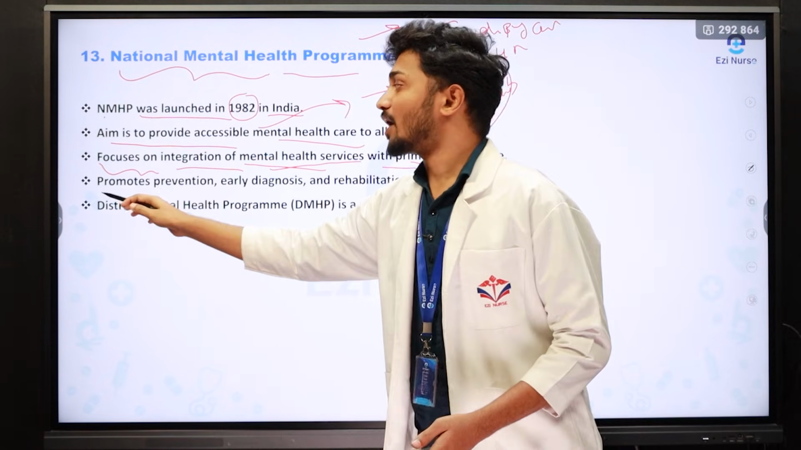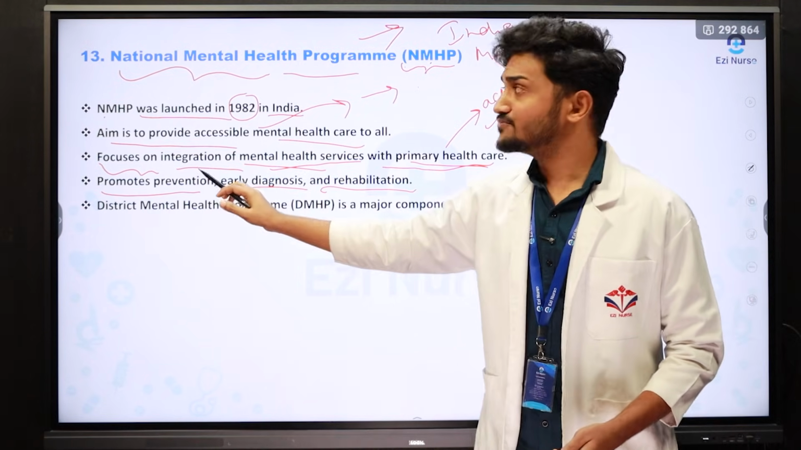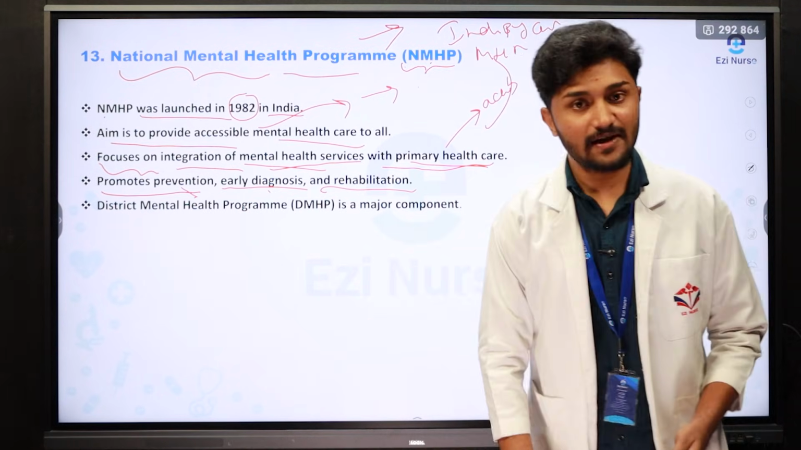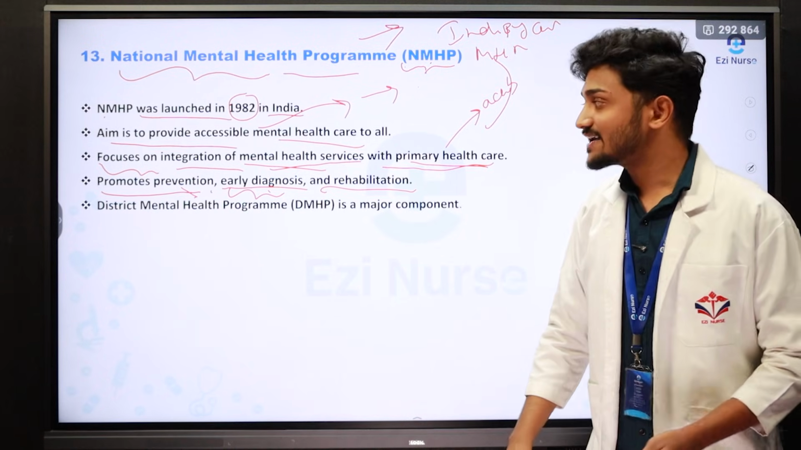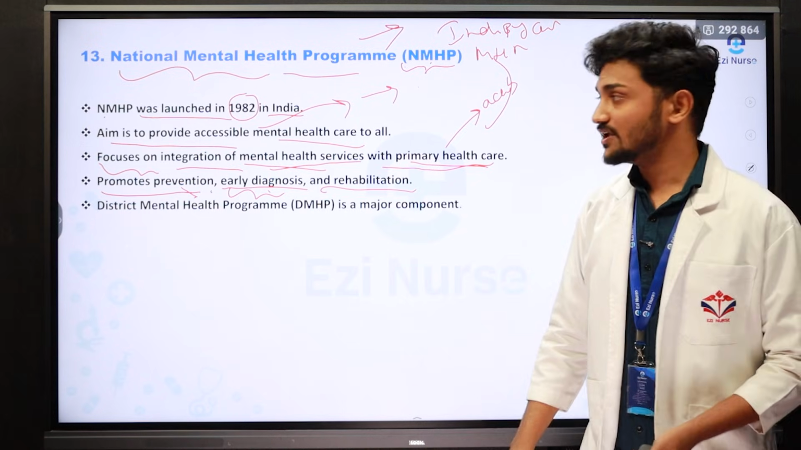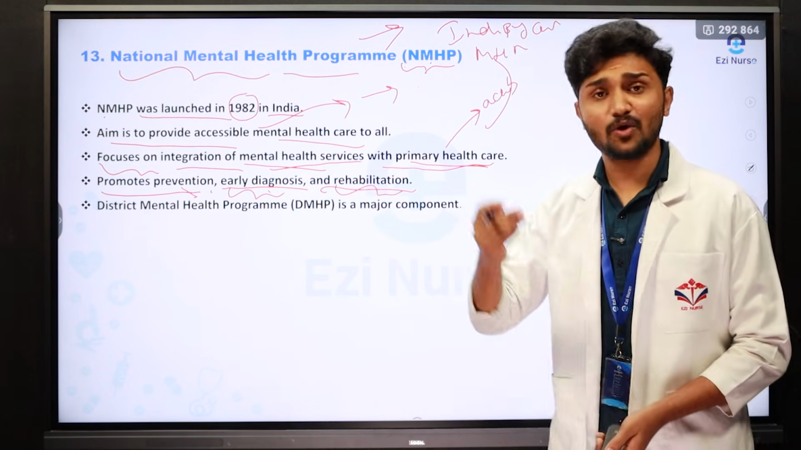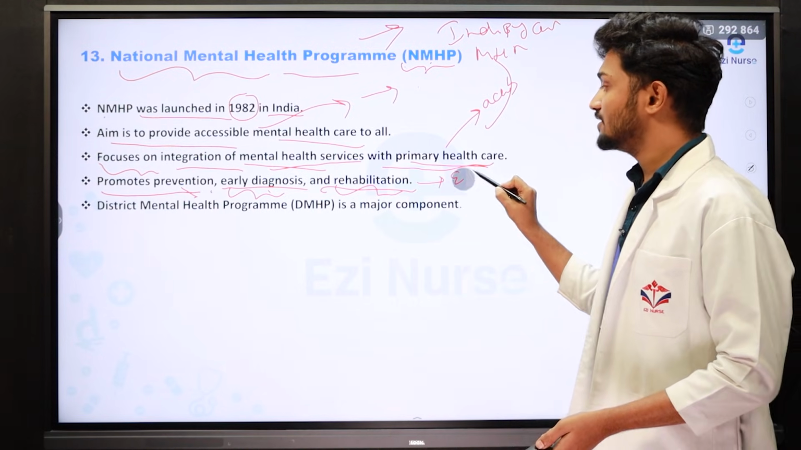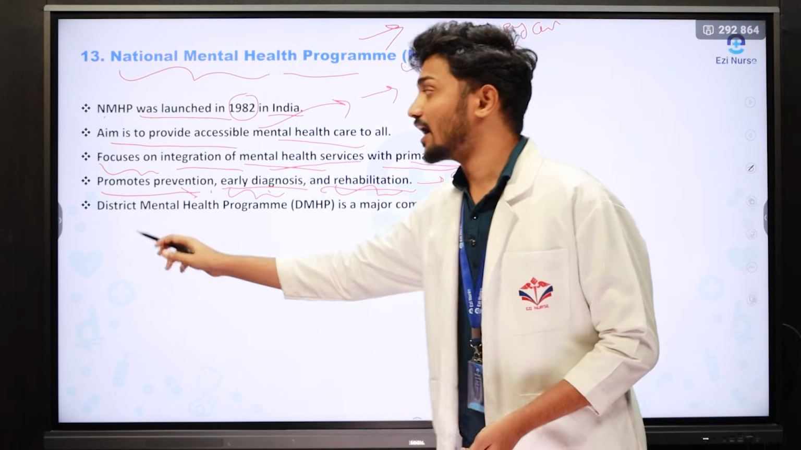The next one is promotes prevention, early diagnosis and rehabilitation. These are all very important objectives of the national mental health program. That means promoting prevention of mental illness, promotion of health, and early diagnosis. We have to diagnose the case early, then only we can give proper management, based on the diagnosis and the stage. Next one is rehabilitation. Rehabilitation is a process of bringing back their habilitation again. It is a process of giving emotional, economical, financial, cultural and educational support to the patient and the family.